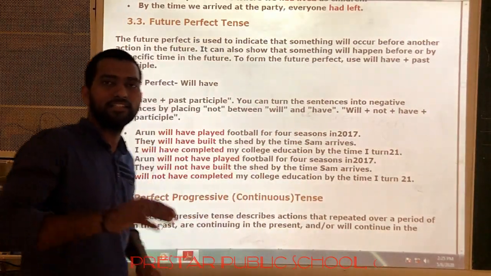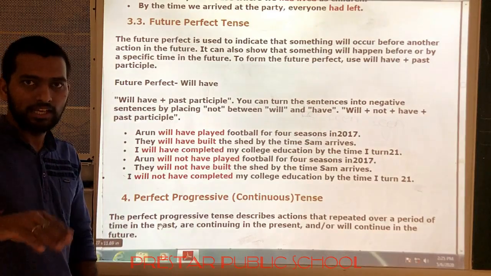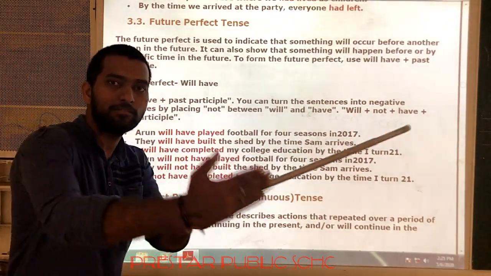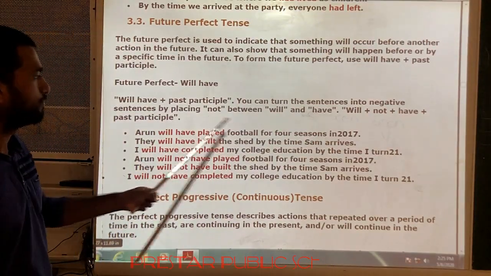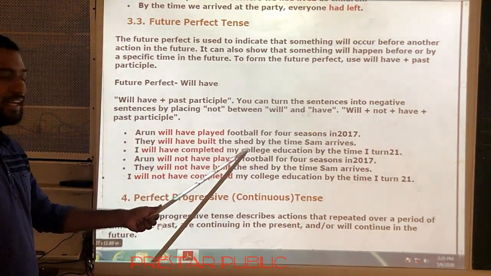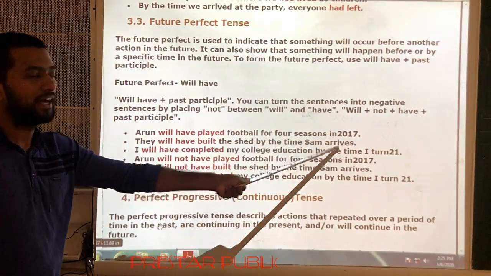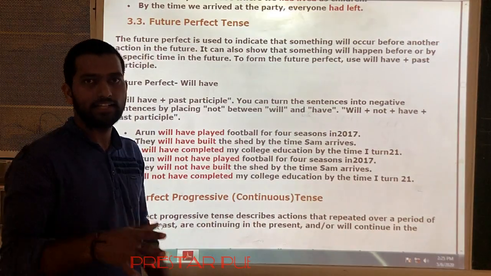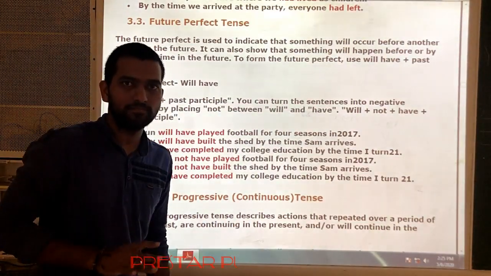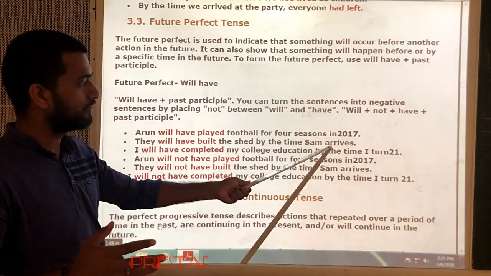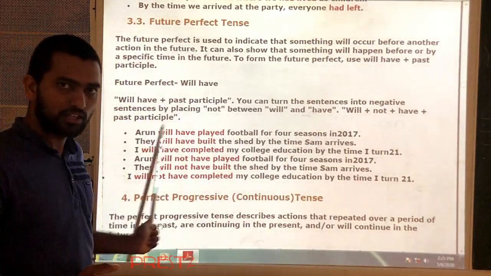So whatever action is going to be finished in the future by a particular time, then we use future perfect tense. Next, they will have built the shed by the time Sam arrives. Means Sam has not arrived yet, he will come in future. So by the time he arrives, they will have finished this work.